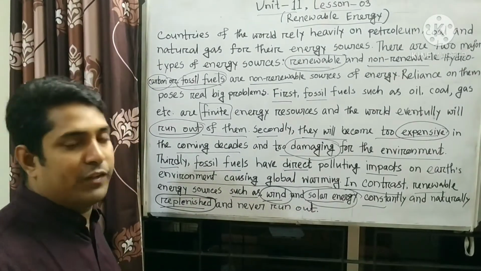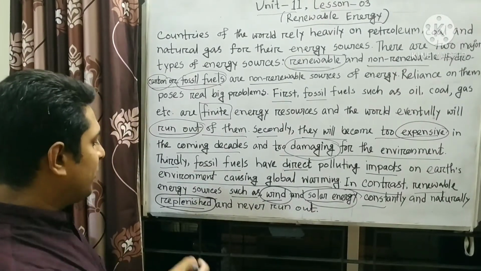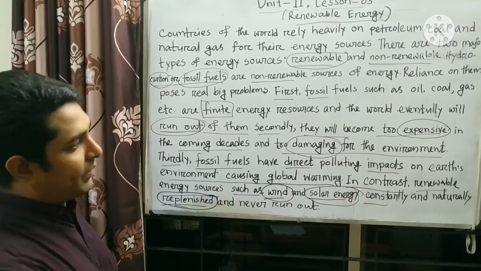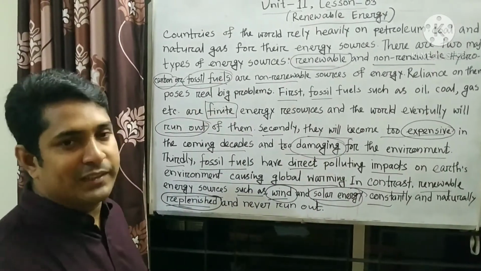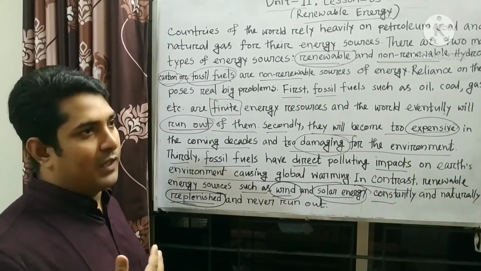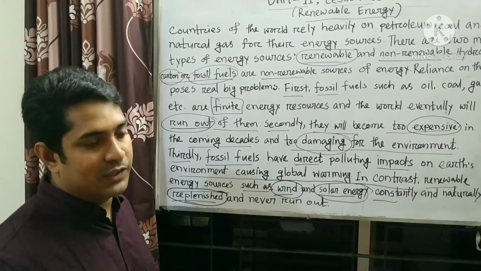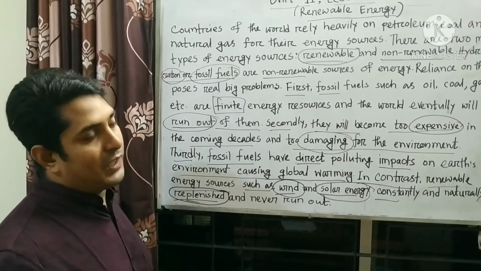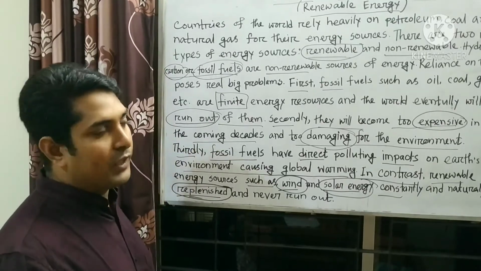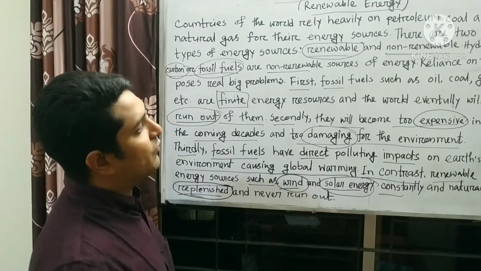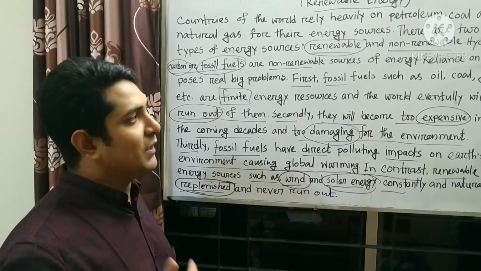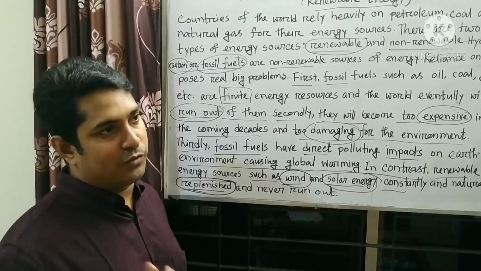It will never be finished, and it will be replaced by another one. So in comparing these two types of energy, we can say that renewable energy is very safe and very important for us. If we want to remain healthy, we have to search for renewable energy sources, and we have to reduce using non-renewable energy sources.